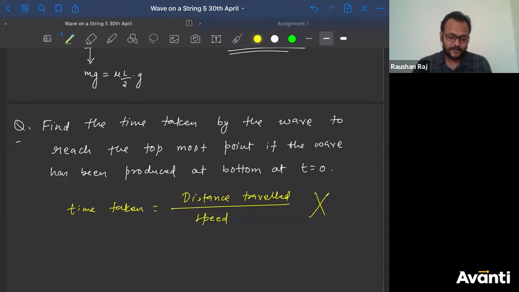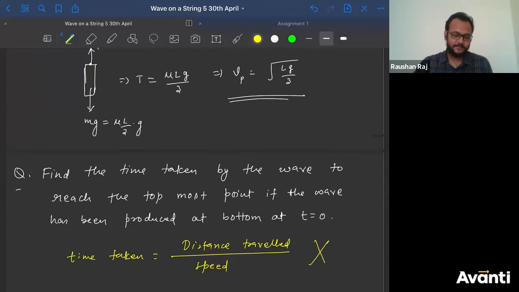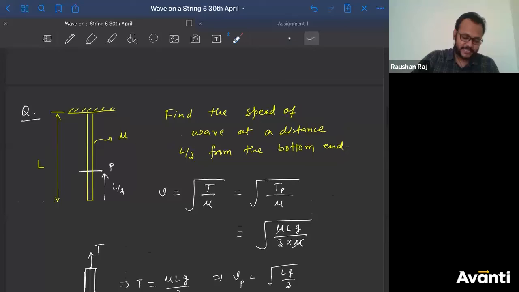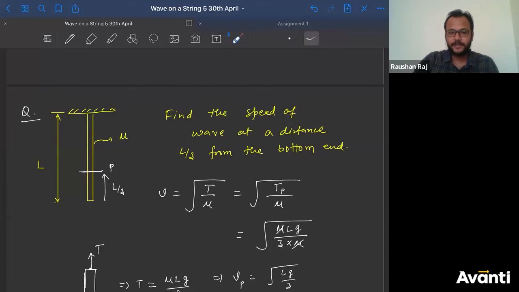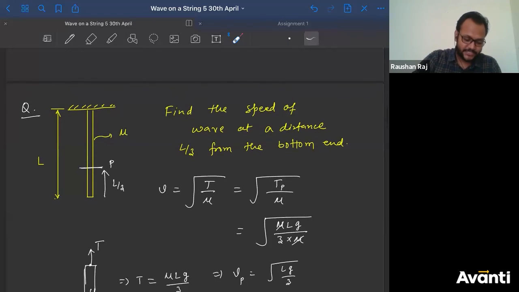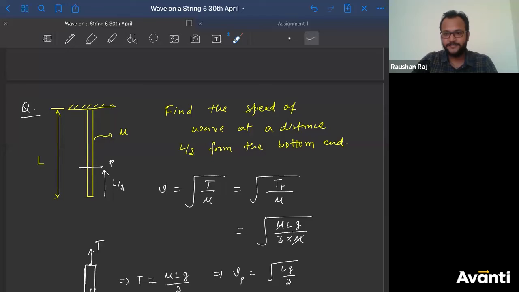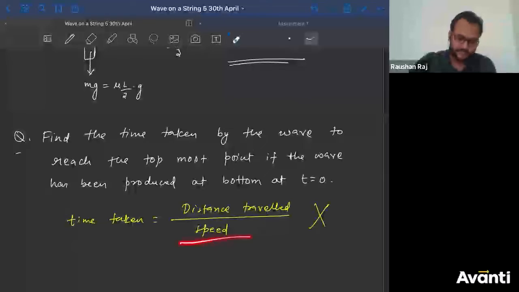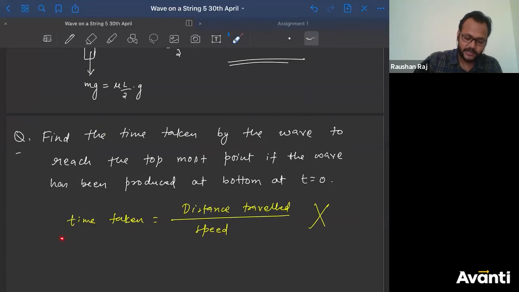See, why velocity is not constant? Very, very simple reason. Velocity at each and every point is what? Different. Why? Because tension at each and every point is what? Different. So if tension varies, what will happen? The speed will vary. And if speed is not constant, you cannot use this formula. In standard 9th or 7th, we have studied distance covered will be speed into time when there is no any acceleration, when there is no any change of speed.